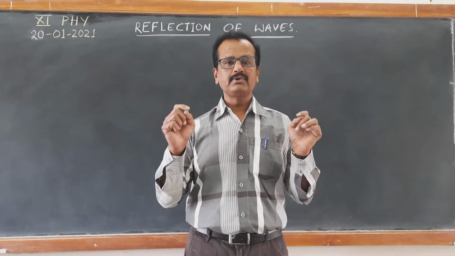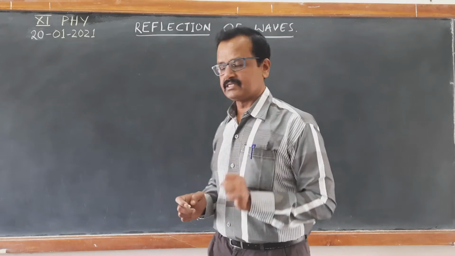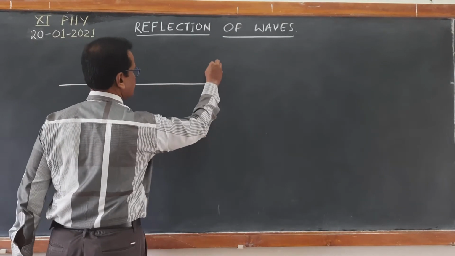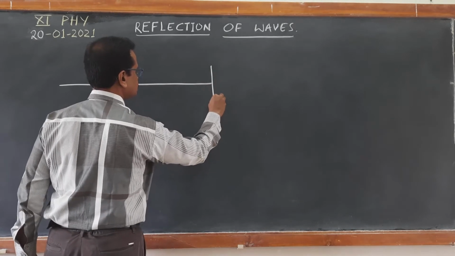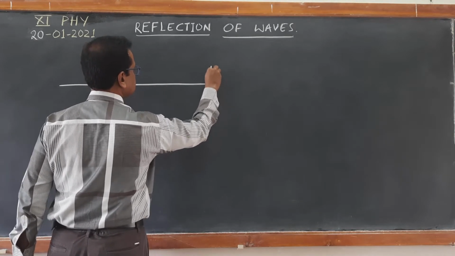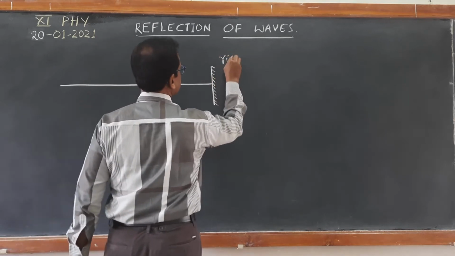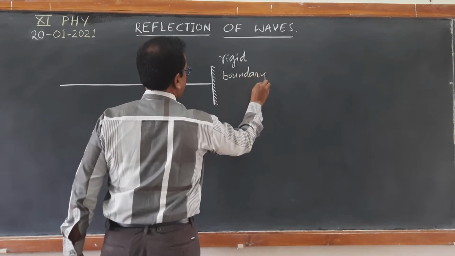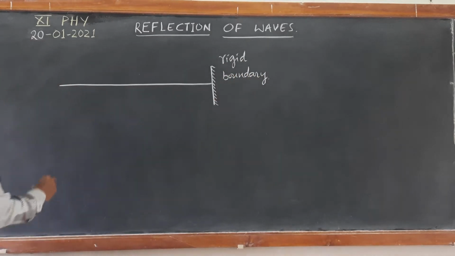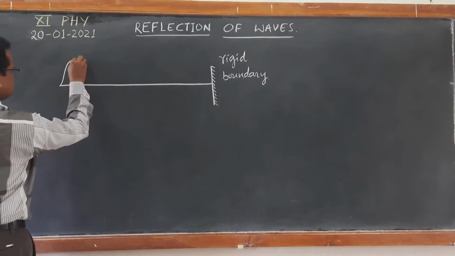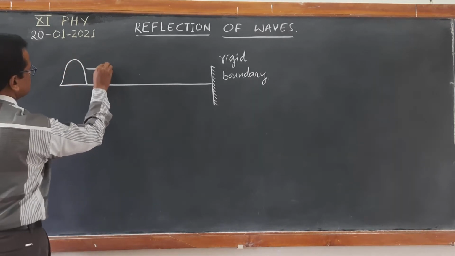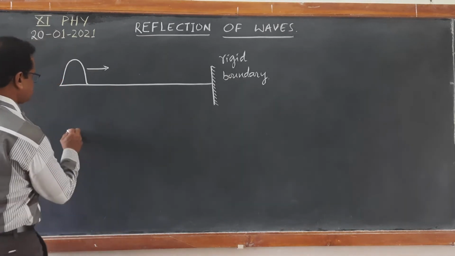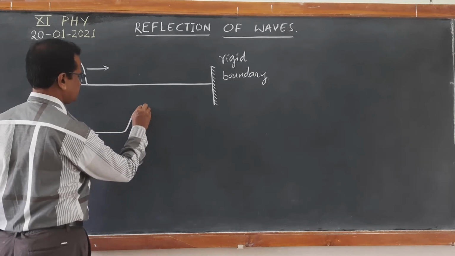Consider a wave produced on a string. Let us consider there is a stretched string which is connected to a rigid boundary. This is the rigid boundary. Then if a pulse is produced on this, the pulse moves towards the rigid boundary. After a moment, this pulse will be formed here.